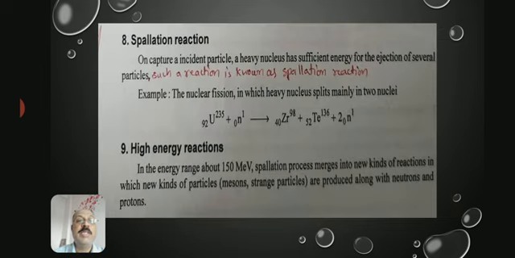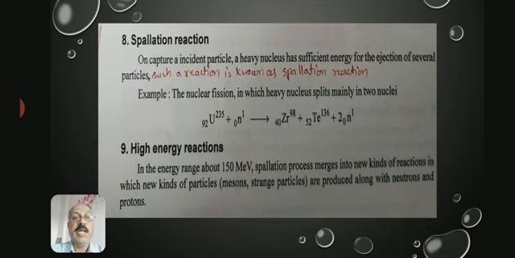And the next one is spallation reaction. On capturing an incident particle, a heavy nucleus has sufficient energy for the ejection of several particles. Such a reaction is known as a spallation reaction. For example, in nuclear fission the heavy nucleus splits mainly into two nuclei. So here in the reaction, uranium is bombarded with neutrons. What happens? The fragments are obtained. This type of reaction is called a spallation reaction.